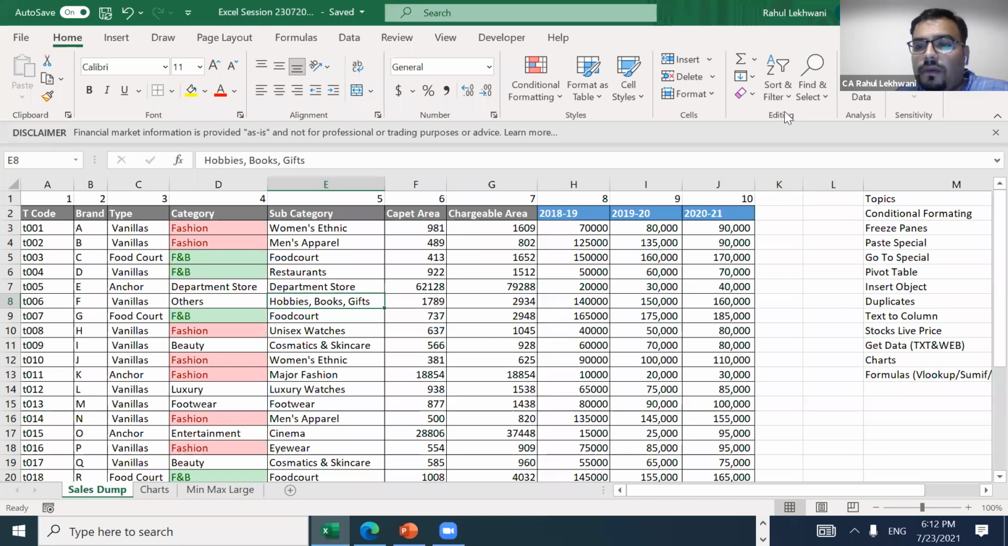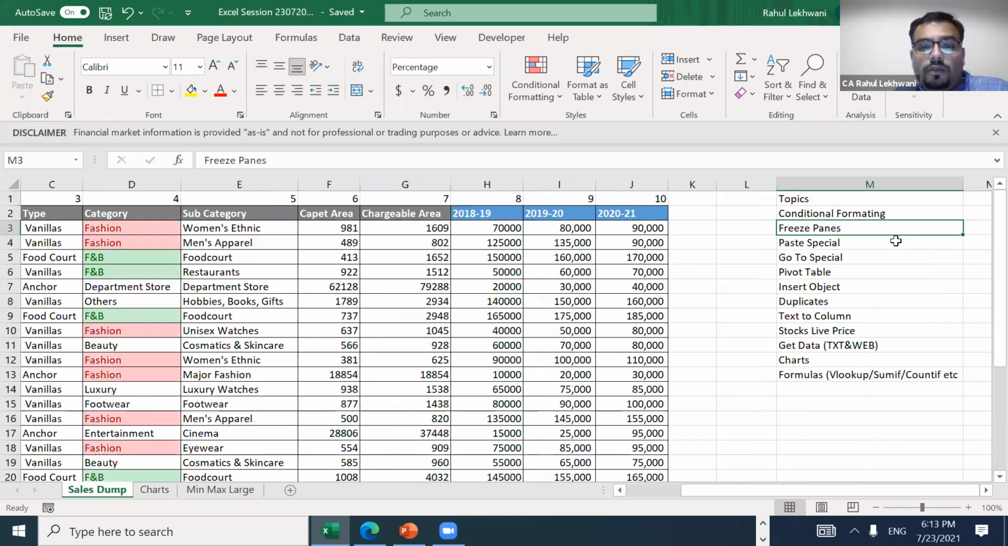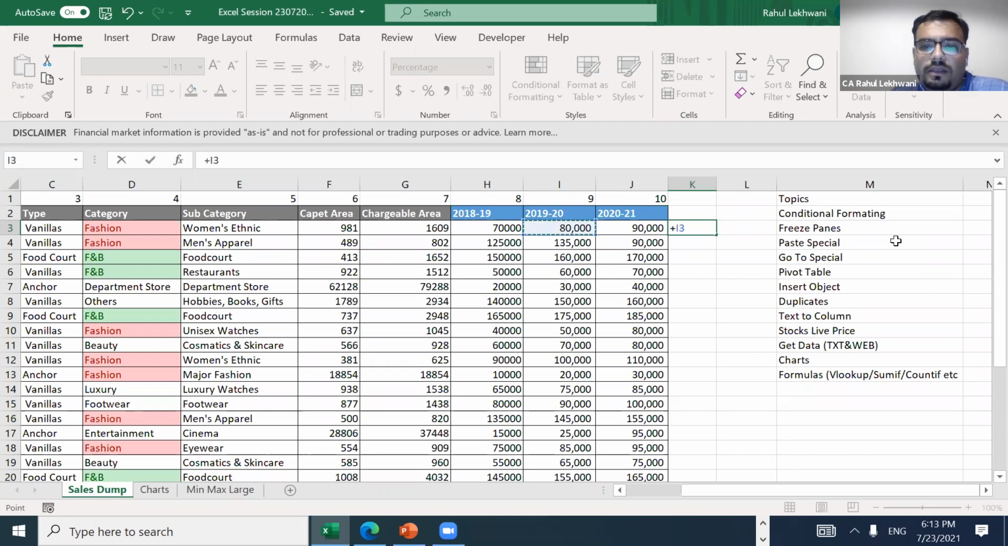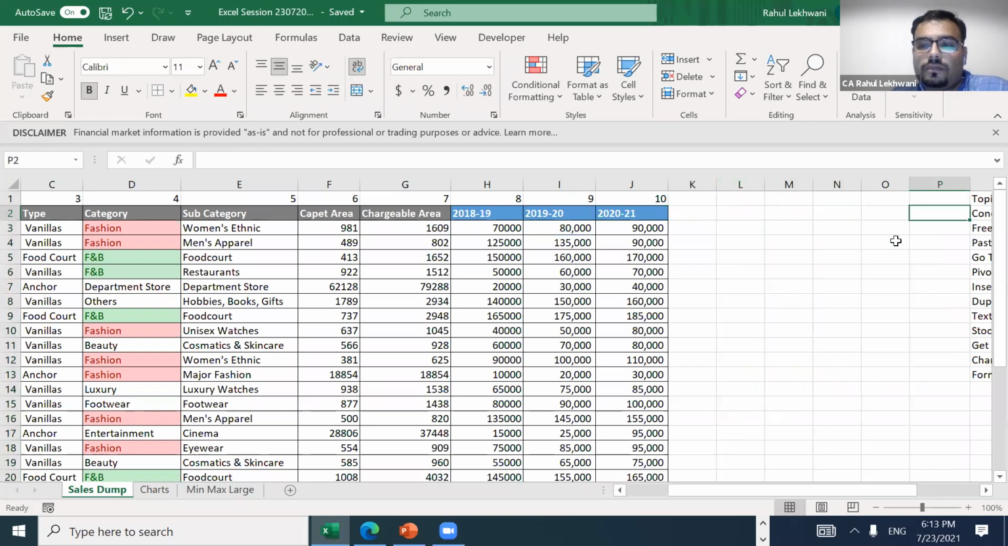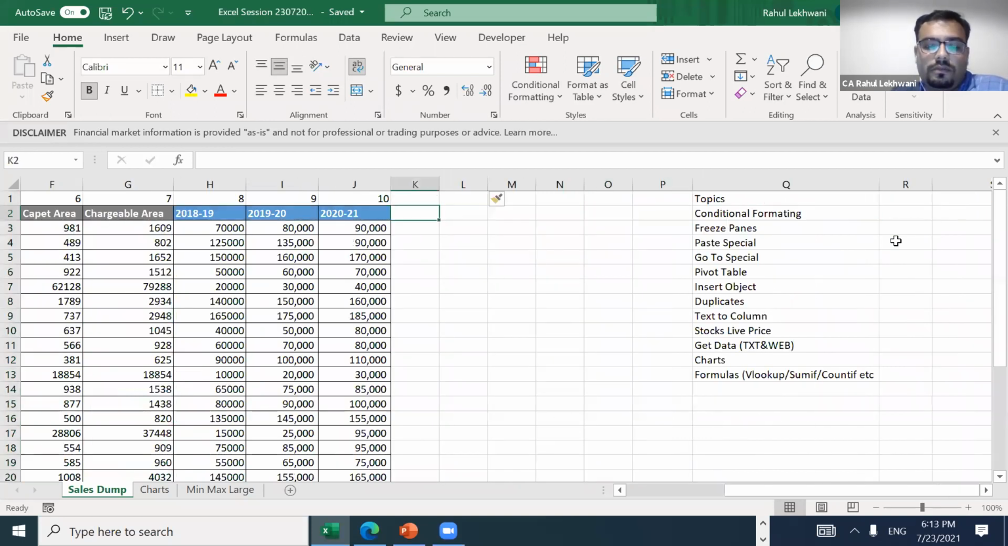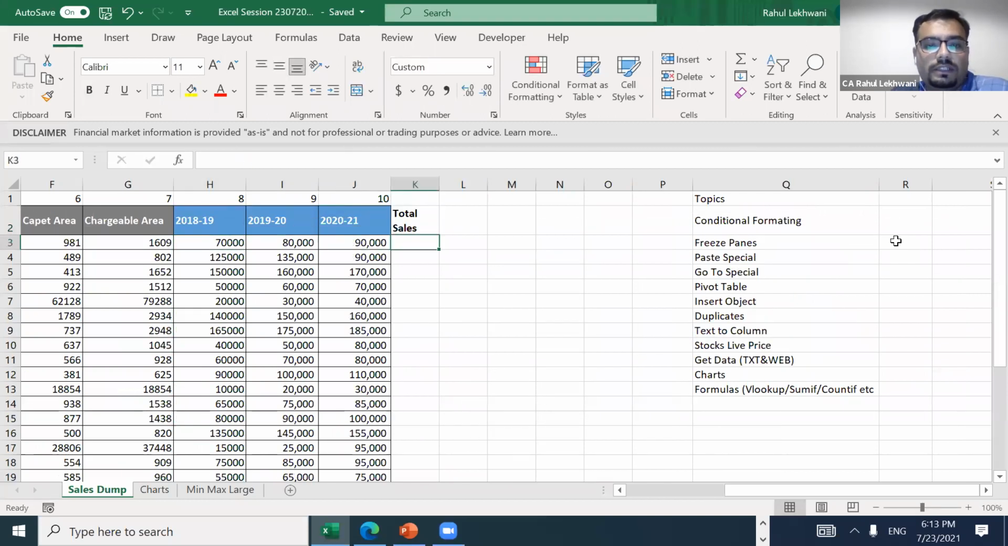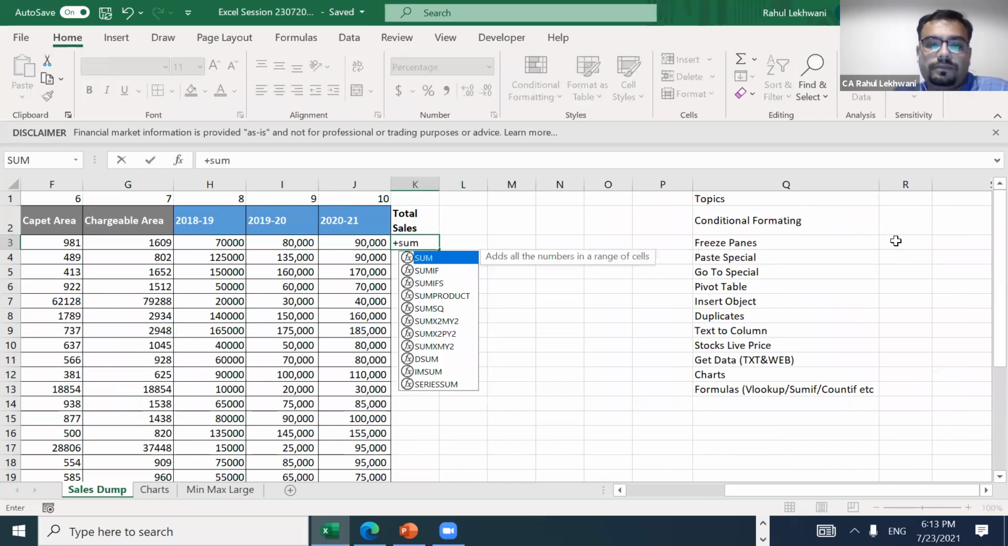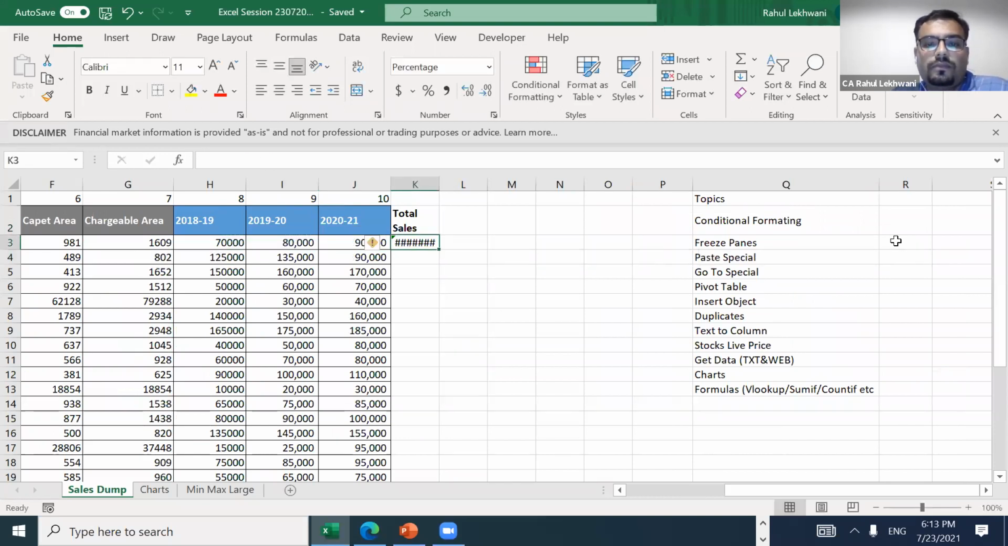Okay. So I hope this freeze pane is clear to you all. Now we'll go to paste special, which is very important. Before going to paste special, let us make a simple formula, like total sales. In total sales, I'll just put a formula, sum.